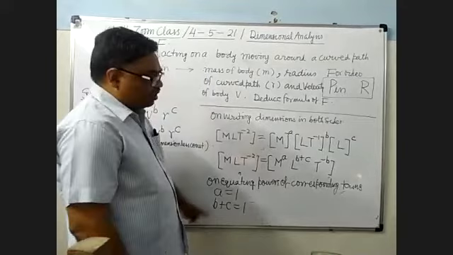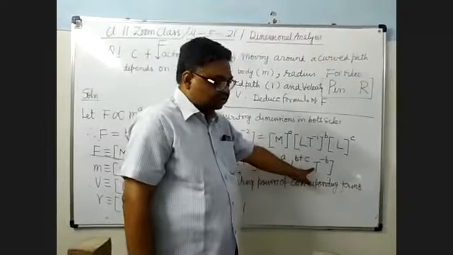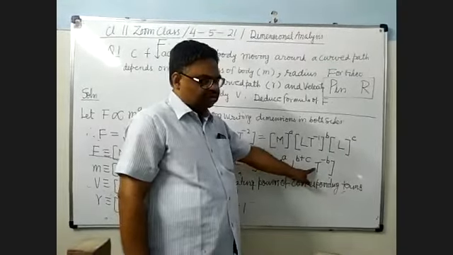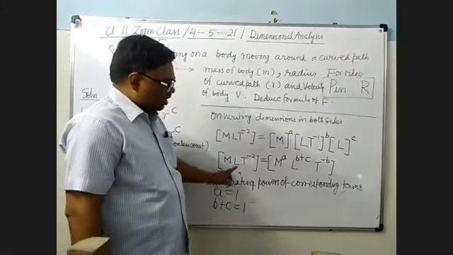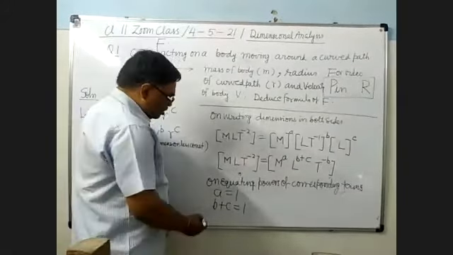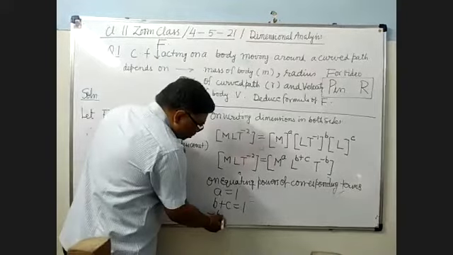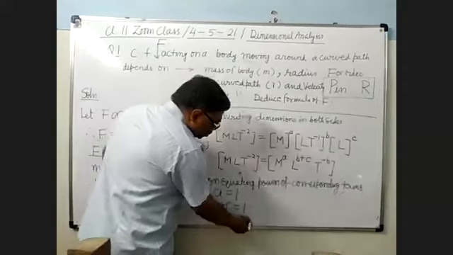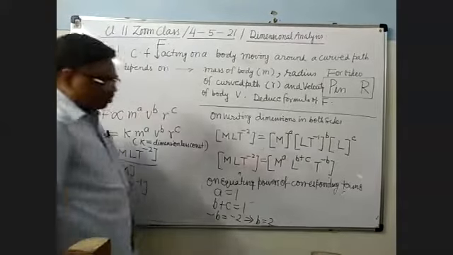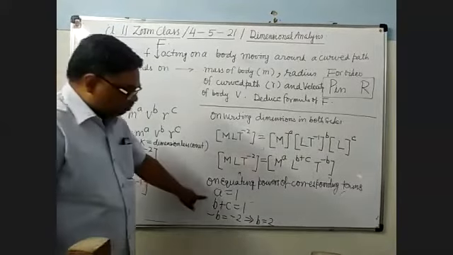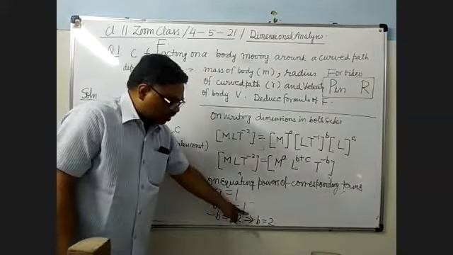Then power of T is minus b here, minus 2. So minus b equals minus 2, so b equals 2.